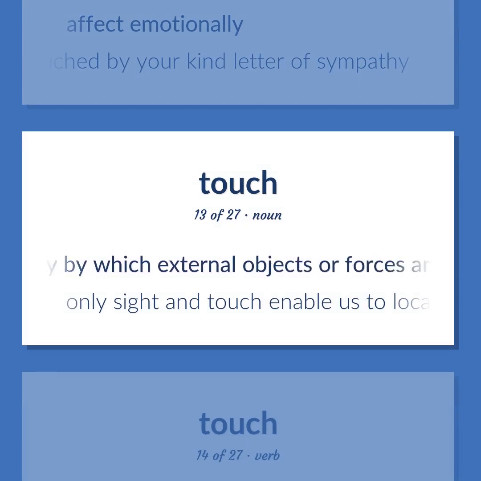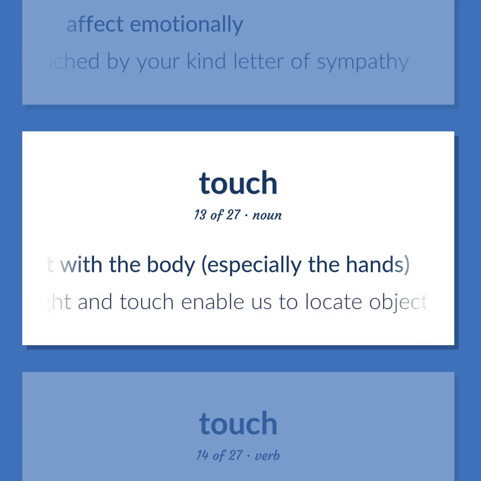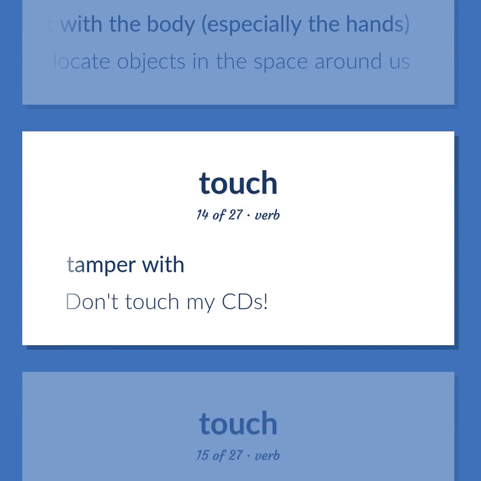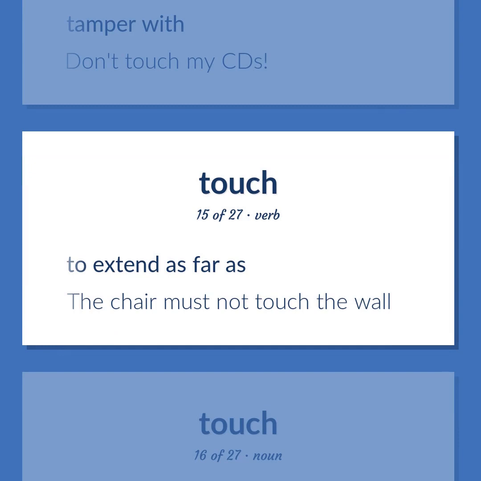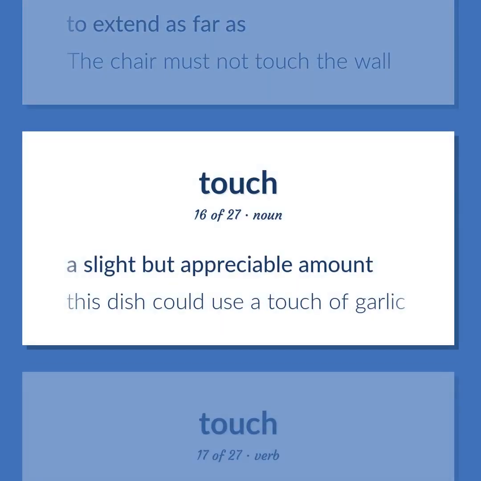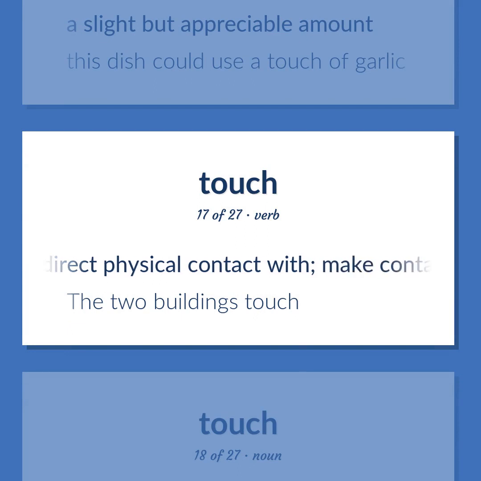The faculty by which external objects or forces are perceived through contact with the body, especially the hands. Only sight and touch enable us to locate objects in the space around us. Tamper with. Don't touch my CDs. To extend as far as. The chair must not touch the wall. A slight but appreciable amount. This dish could use a touch of garlic. Be in direct physical contact with, make contact. The two buildings touch.